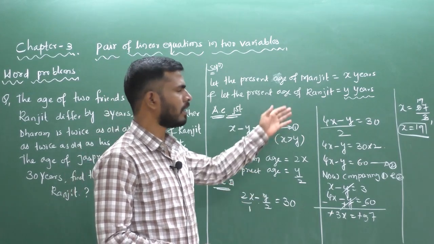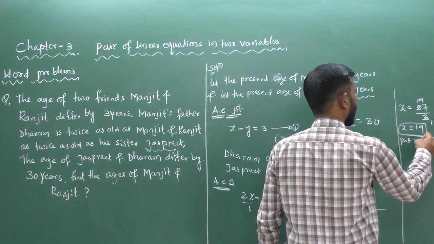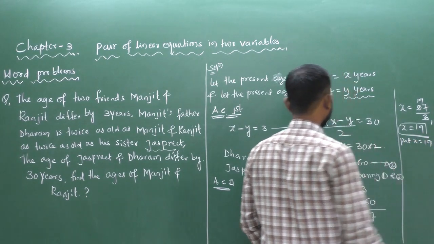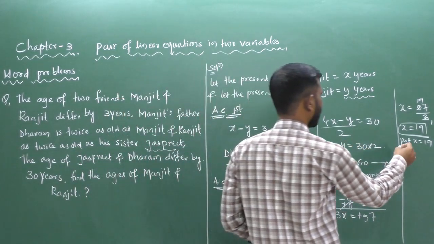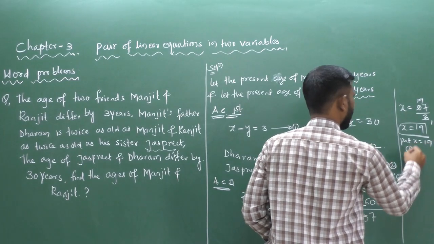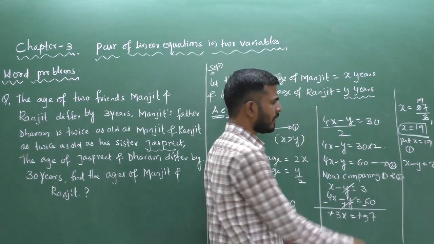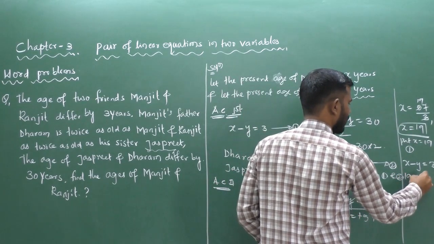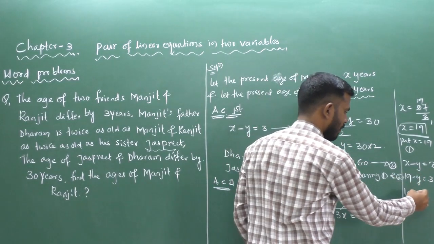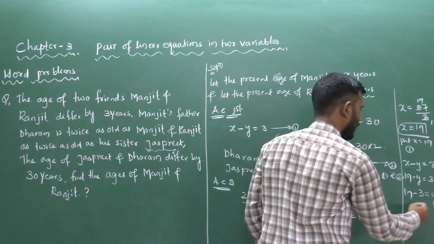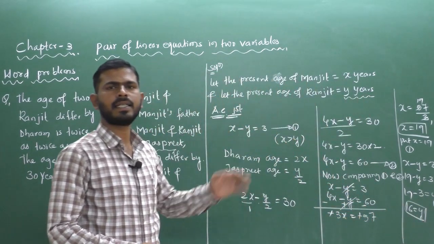But you want to find out Ranjit's age also. Just substitute x equal to 19 in equation 1. Equation 1 is x minus y equal to 3. Here x is 19, so 19 minus y equal to 3. So 19 minus 3 gives y equal to 16. Y is the present age of Ranjit.